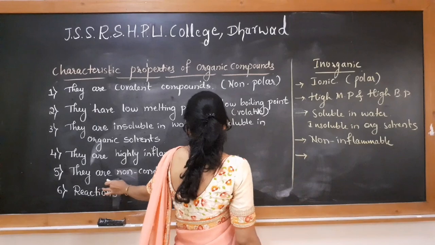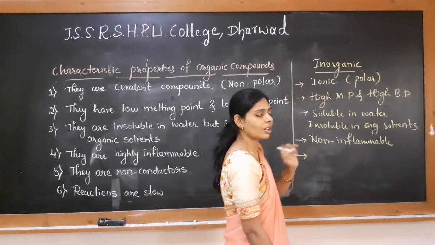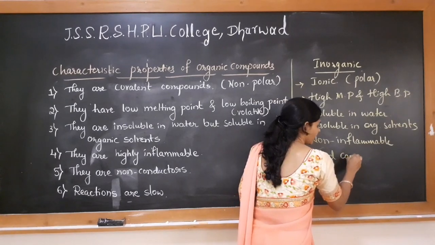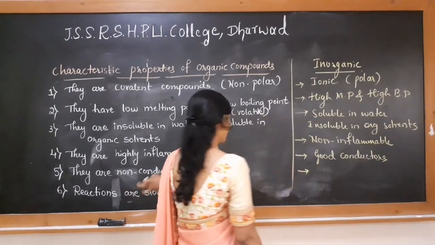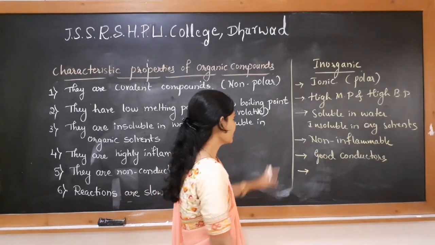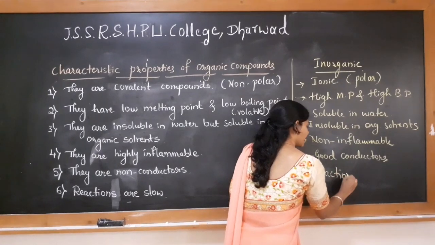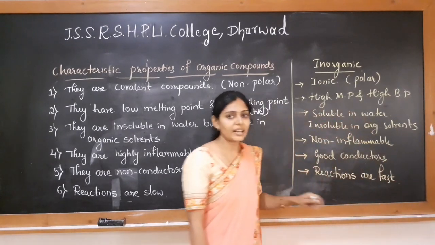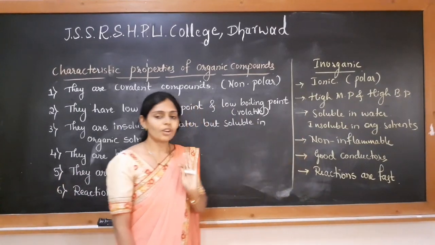Then next, organic compounds are non-conductors of electricity, whereas inorganic compounds are very good conductors of electricity. And the last one is organic compounds undergo reactions at a slower rate as they are very stable because of the octet, whereas inorganic compounds show reactions at a faster rate. Inorganic reactions are fast in nature. So these are the differences between organic compounds and inorganic compounds.